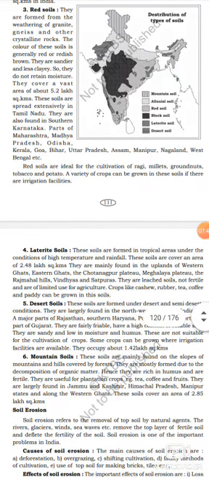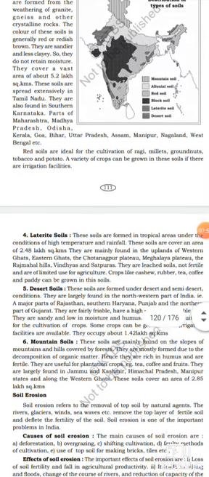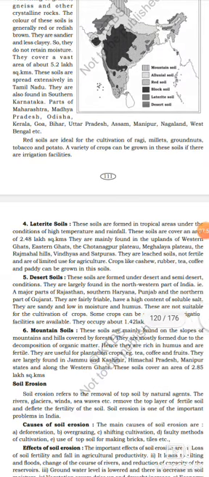The red soil we find in where? In Tamil Nadu and southern Karnataka. Southern means South Karnataka. Got it? And parts of Maharashtra, Madhya Pradesh, Odisha, Kerala, Goa, Bihar, Uttar Pradesh, Assam, Manipur, Nagaland and West Bengal. In these states we will find red soil. Got it?